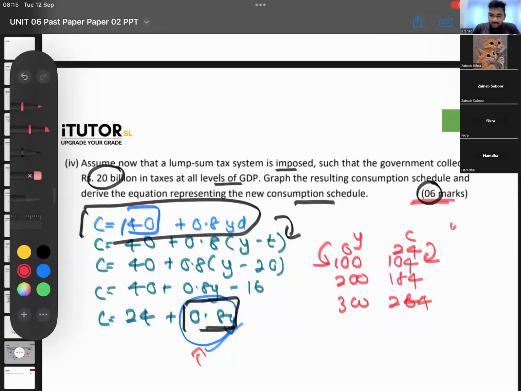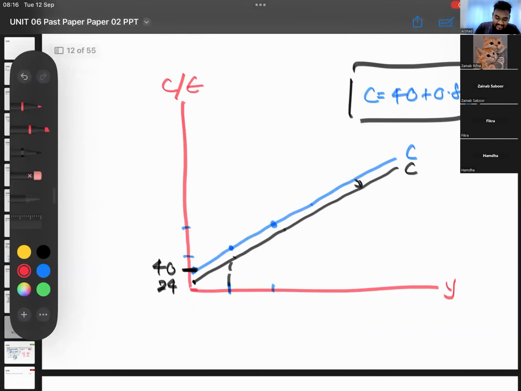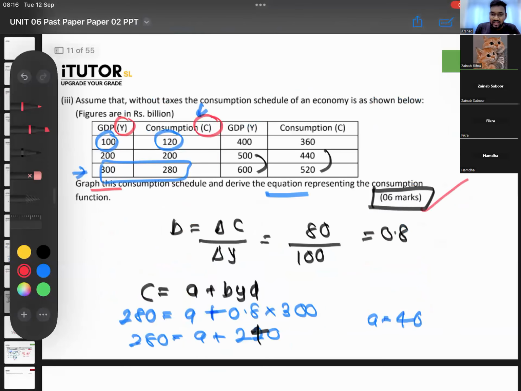Yes, these are like 3 marks, okay? You might find this a little hard, but if you get a question like this in your paper, the person who knows this, it's a guaranteed 3 marks for you, okay? Writing an essay question for 12 marks is much harder than getting this. You draw the graph properly, you give the equation properly, you get your full mark. So this 6 marks and this 6 marks is way easier to get than actually writing an essay question. So please don't leave this if you know these, guys.